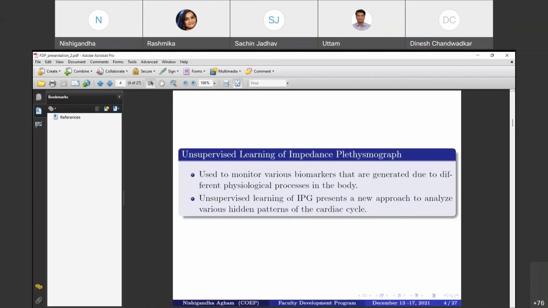To cover the gap from the literature, the main limitations being the weak signal, complicated hardware, and low frequency signal, we have developed a low cost and easy hardware system for acquisition of the IPG signal. Related to the cardiac cycle, we analyze cardiac hemodynamic parameters through unsupervised learning of the IPG signal. That is the main point of our proposed model.